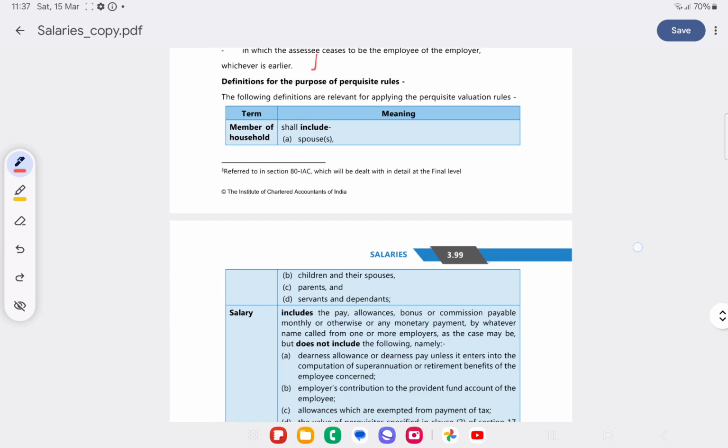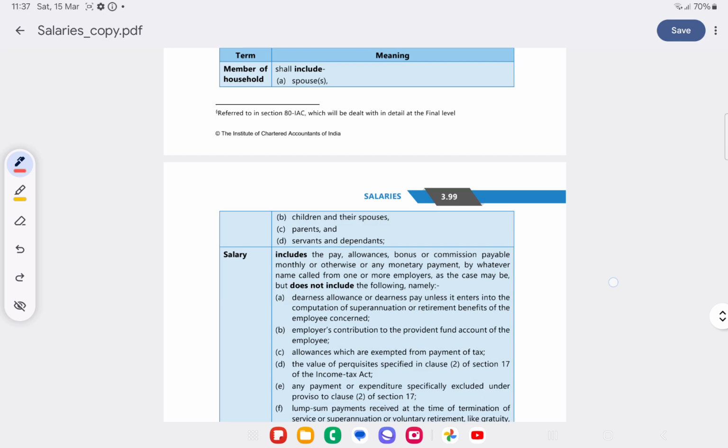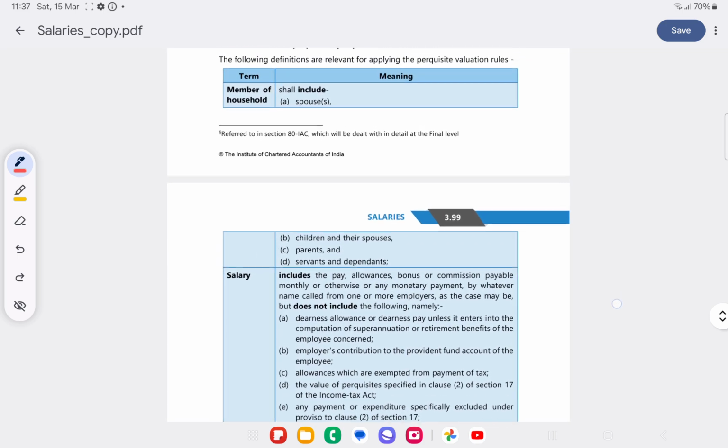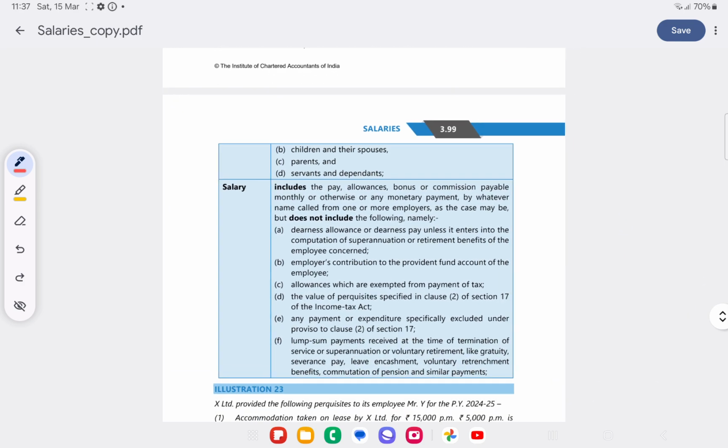For the purpose of perquisite rules, who is a member of the household? Spouse, children and their spouses, parents, servants and dependents. Salary: for the purpose of perquisite, salary includes basic pay, and it does not include DA, employer contribution to PF, exempt allowances, value of perquisites, payments specifically excluded, and lump sum payments received at the time of termination of employment.